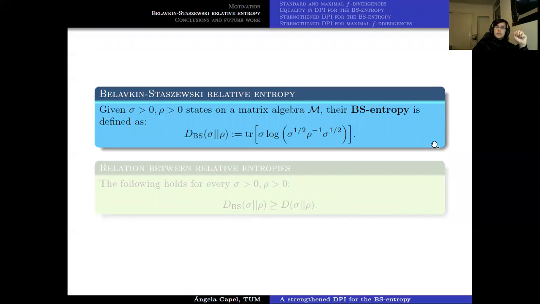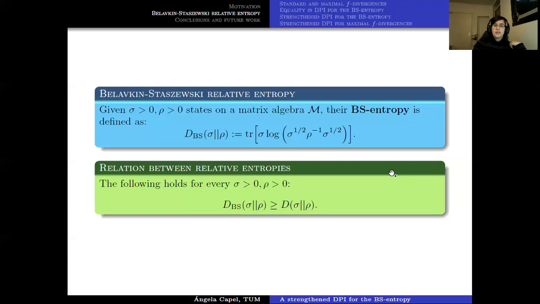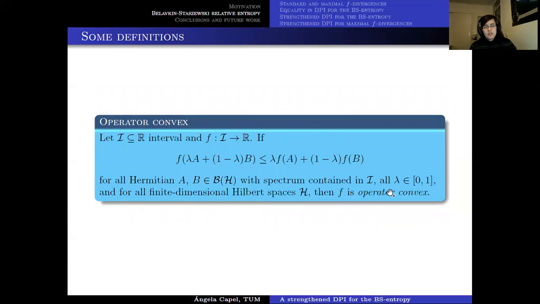And now coming back to the BS entropy, I just recalled the expression that it had in case someone has forgotten it. And let me just remind you also that it's always an upper bound for the relative entropy. Another definition that we also need for the rest of the results to be understood is the notion of an operator convex function, which is nothing but a function that you evaluate on operators and behaves as a usual convex function. So it satisfies the usual inequality that it should satisfy for a function to be convex.